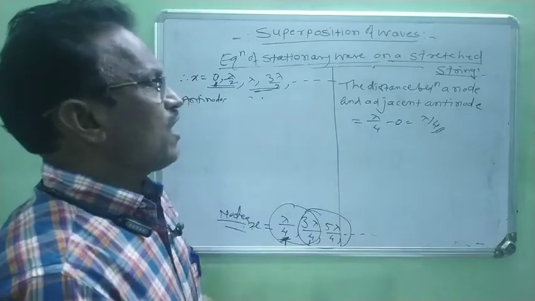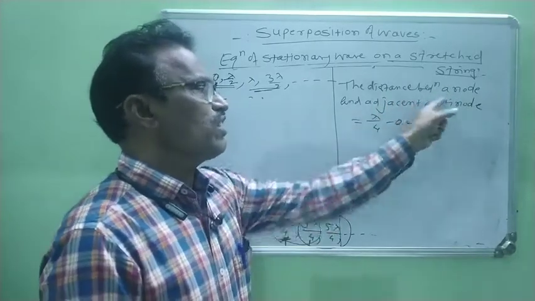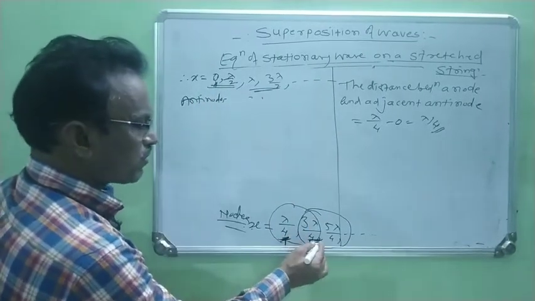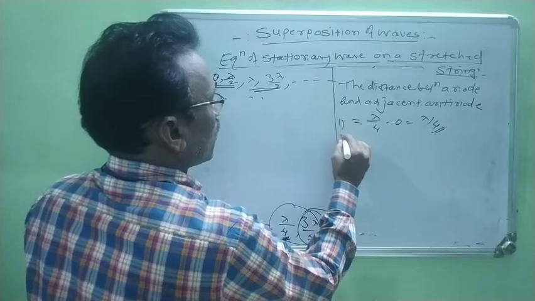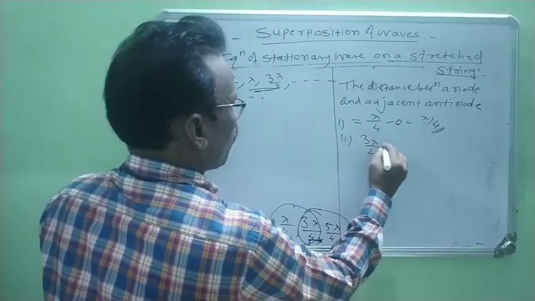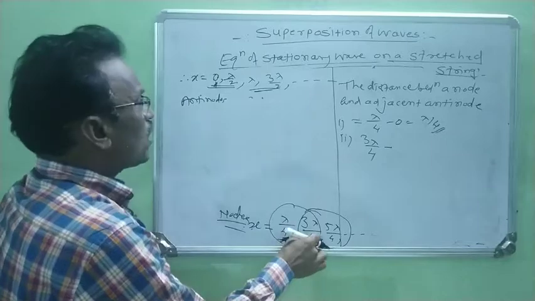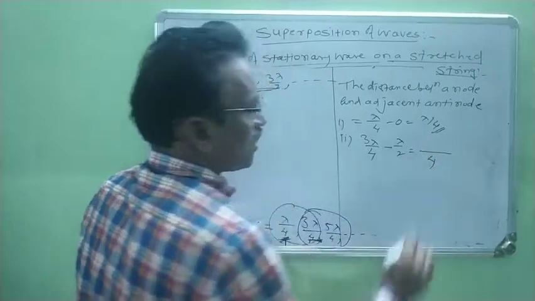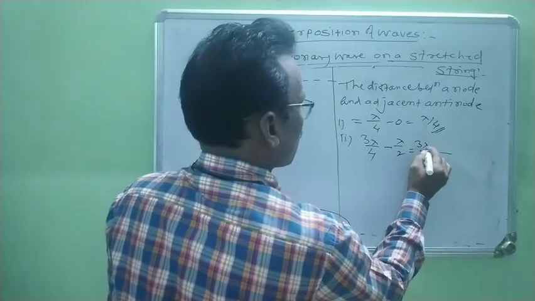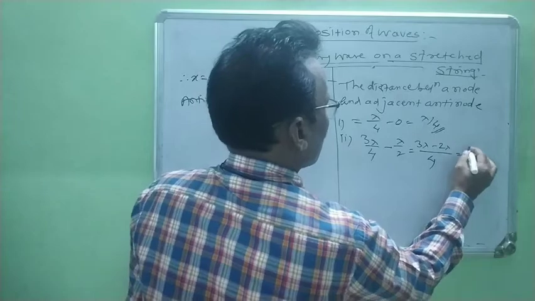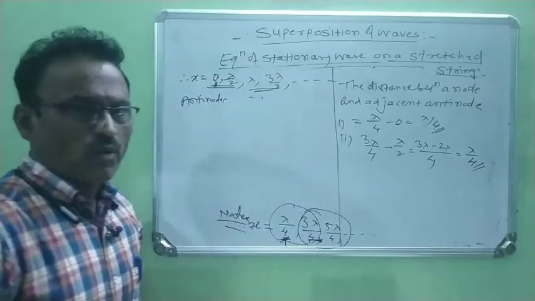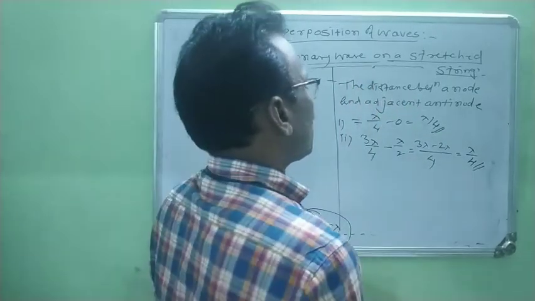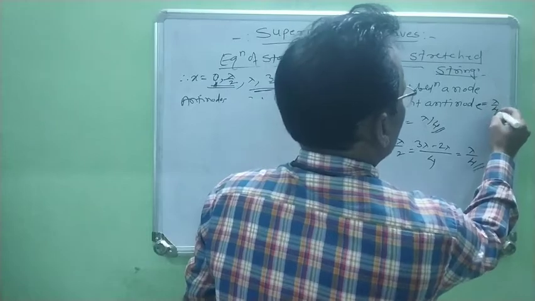Therefore, it is found that the distance between a node and its adjacent antinode is always equal to lambda by 4. Now we consider next. Suppose this. Therefore, second case, 3 lambda by 4 minus, this is the second node. Its adjacent antinode is this, lambda by 2. Now 4 is LCM. Now it is 3 lambda minus 2 lambda. Now it is lambda by 4. Again it is lambda by 4. Therefore it is clear that the distance between a node and its adjacent antinode is always equal to lambda by 4.